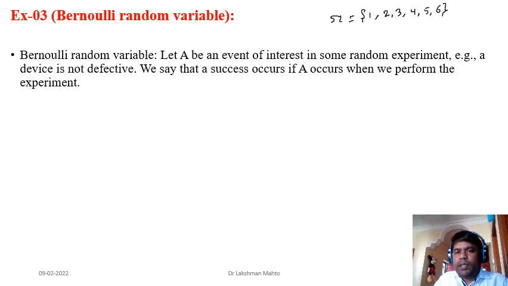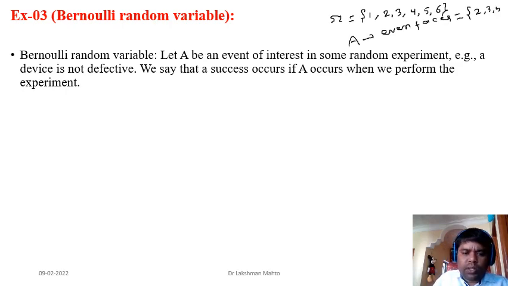But here we can't introduce a Bernoulli directly, but we can introduce a Bernoulli random variable. How? If you introduce an event A, we are saying even number, even faces. So what are the even faces? 2, 4 and 6 will come together, and the complement, A complement, will contain the odd faces. So from an odd-even perspective, even means 2, 4, 6.